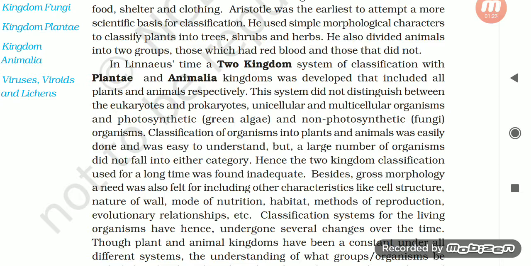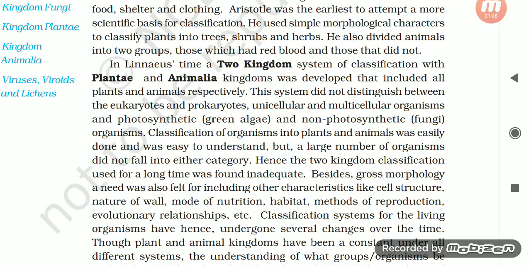Besides gross morphology, a need was also felt for including other characteristics like cell structure, nature of wall, mode of nutrition, habitat, methods of reproduction, evolutionary relationships, etc. Classification systems for living organisms have hence undergone several changes over the time.